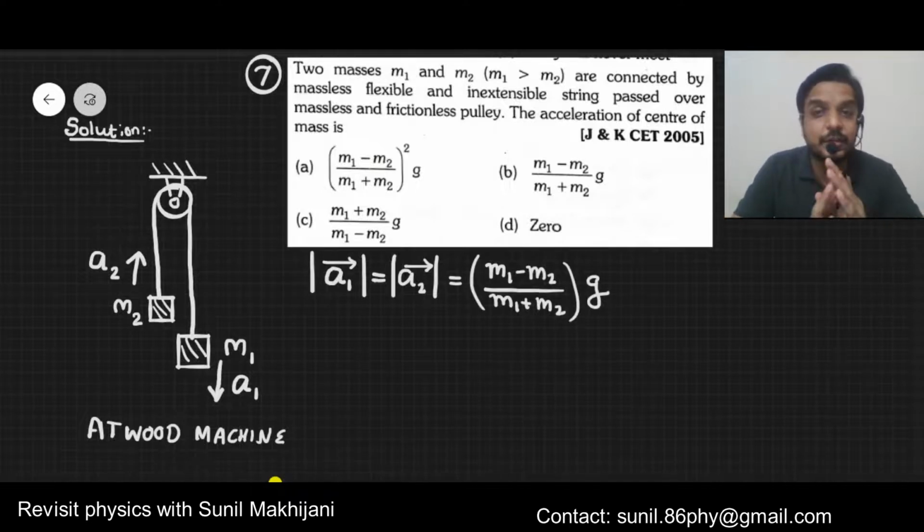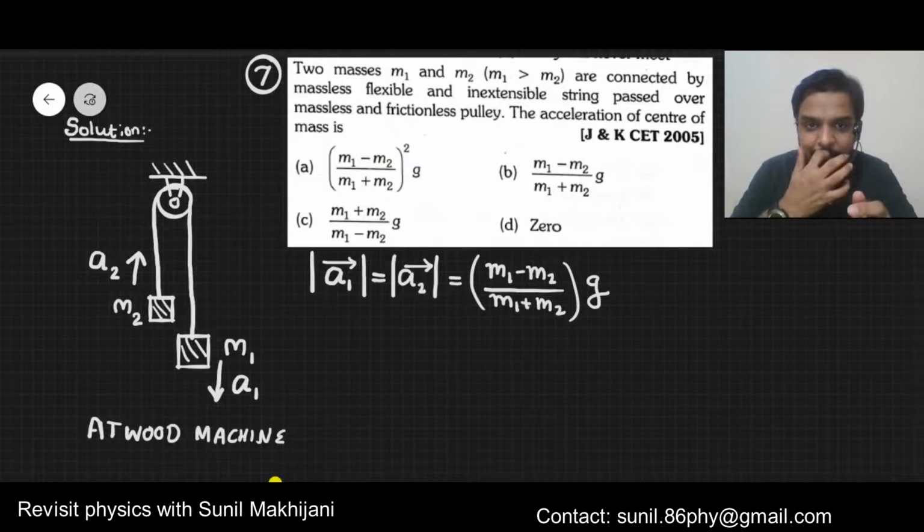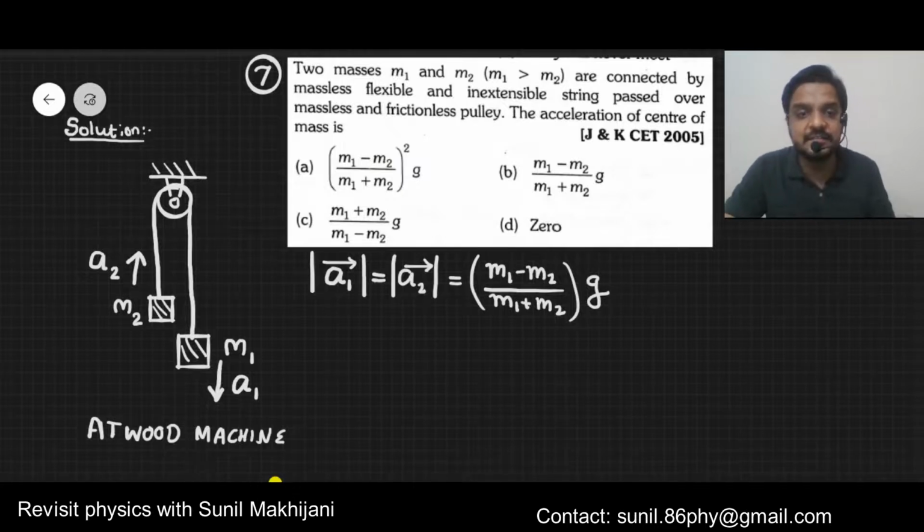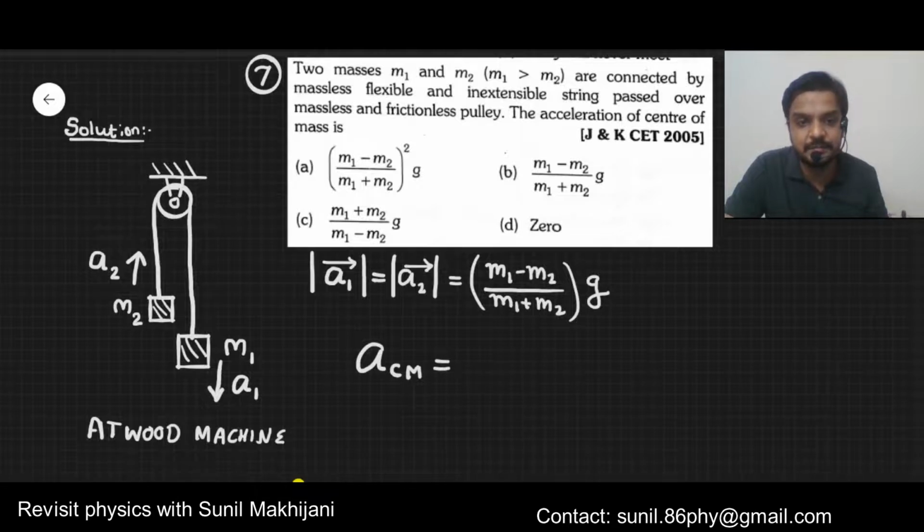You might have done this in the laws of motion chapter. This is the acceleration with which both of these blocks move. The magnitudes of accelerations are the same, but here we don't have to find the acceleration of the blocks. We want to find the acceleration of the center of mass of this system.